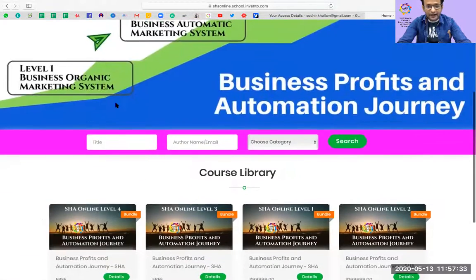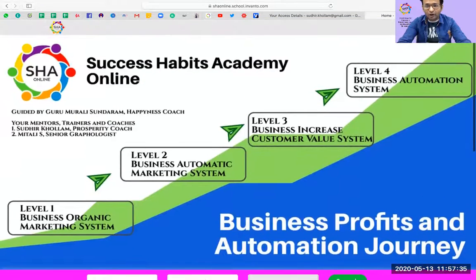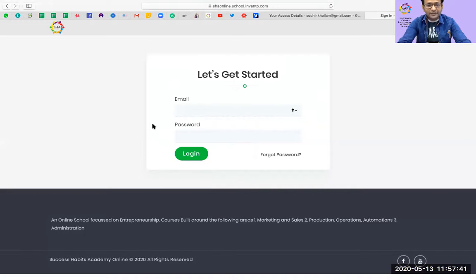Just click on login, put in your email address and password, and you can go ahead and log in. If you forget your password, you can just click on forgot password and it will do the forgot password process. It's as simple as that.